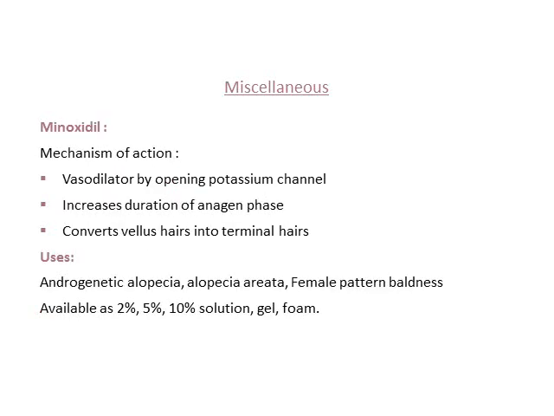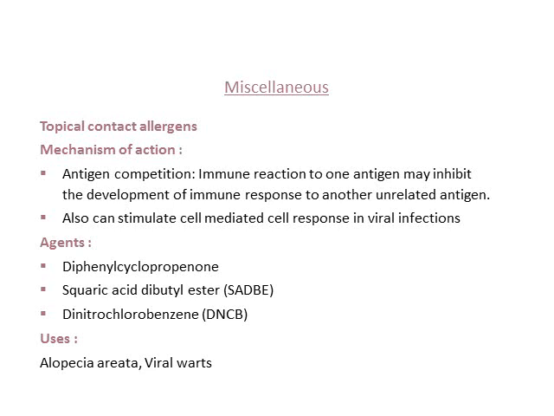Then we have minoxidil, which is very commonly used in topical form for androgenetic alopecia and various other types of alopecias. It acts by increasing the blood supply to the hair follicle by vasodilatation, increases the duration of the anagen phase, and converts vellus hair into terminal hair. So these are the various topical medications which are used in dermatology. So there are plenty.